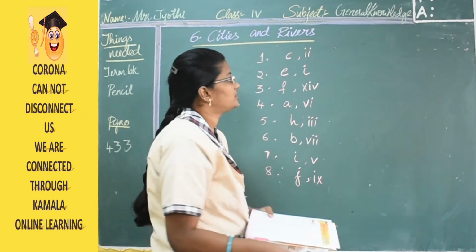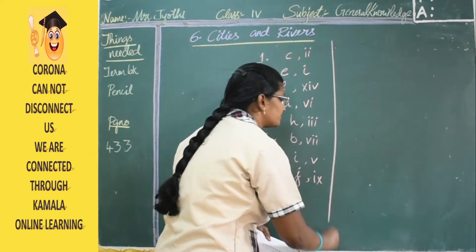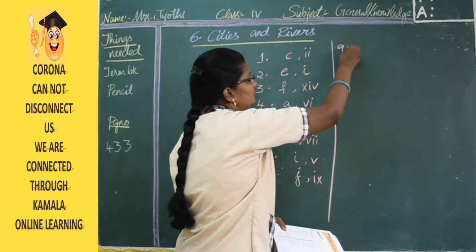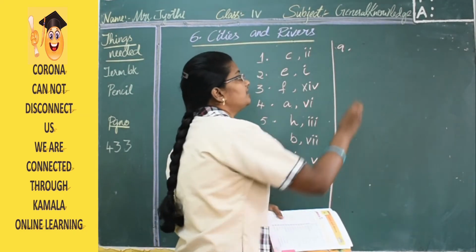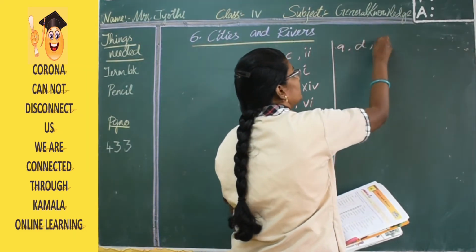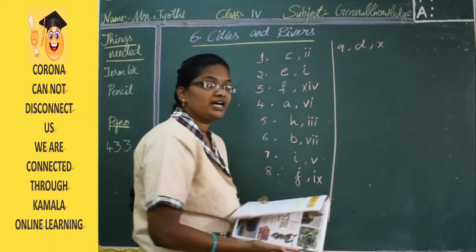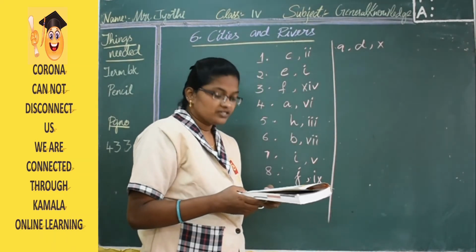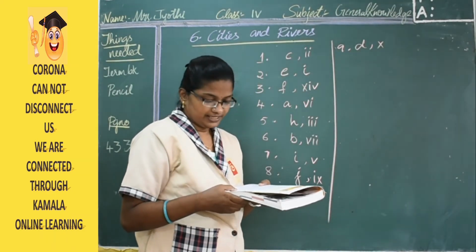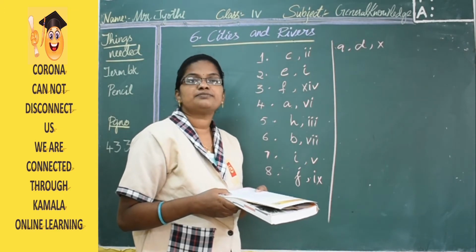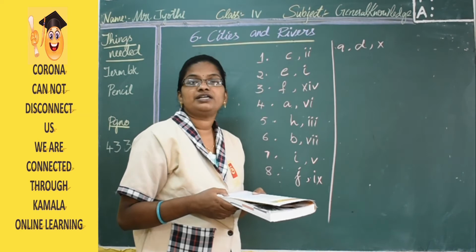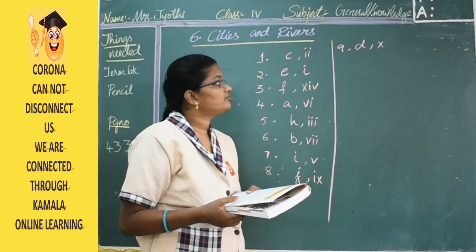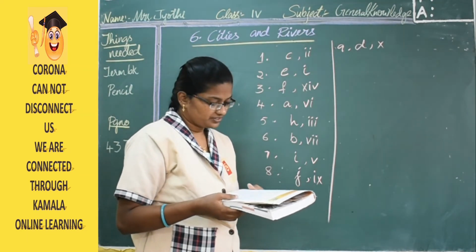Then next, the ninth one is Nasik. So here the answers are D and X. Nasik is located in Maharashtra. The state is Maharashtra and the river flowing here is Godavari.